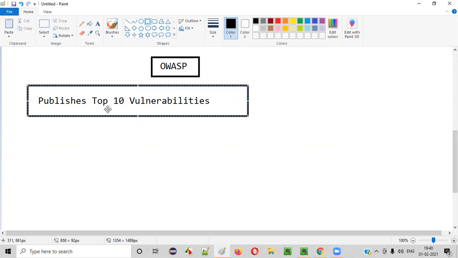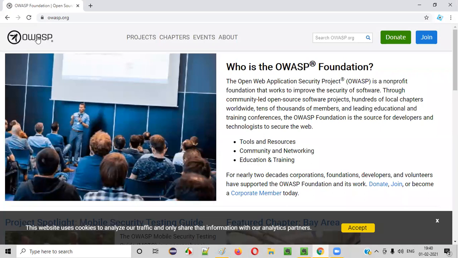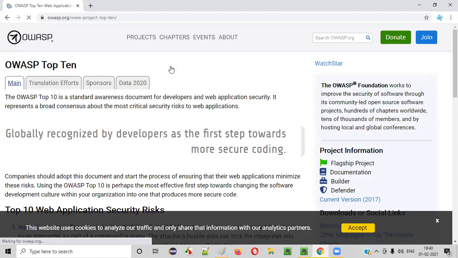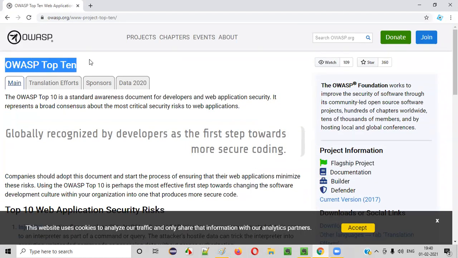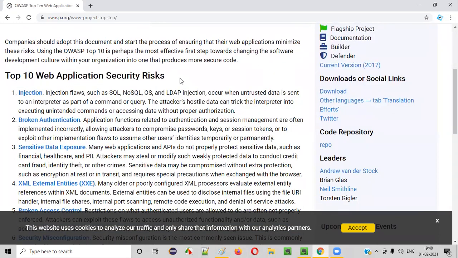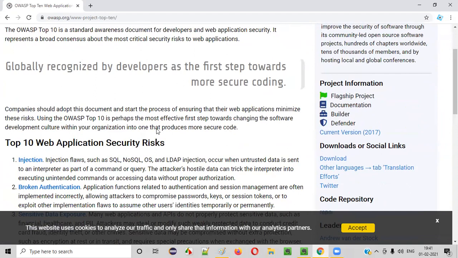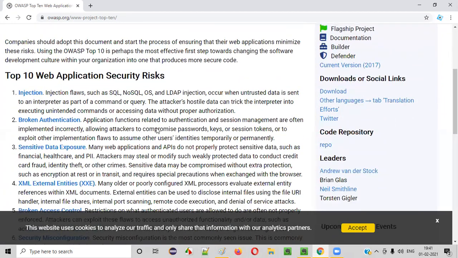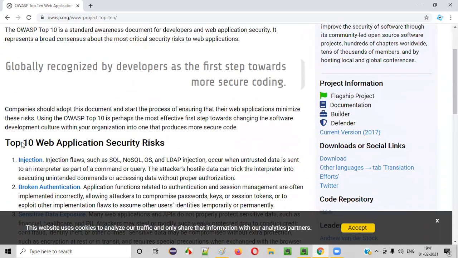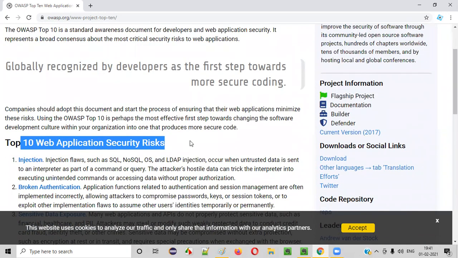So how do we find the top 10 vulnerabilities published by OWASP? Go to the website of OWASP, and go to the Projects section. You see OWASP Top 10 is there. Just select this, and you'll be taken to the OWASP Top 10 page, where the list of top 10 vulnerabilities is. There are a lot of security loopholes that are generally found in different software across the world, but OWASP does a lot of R&D in finalizing the top 10 security loopholes that are affecting most software around the globe.